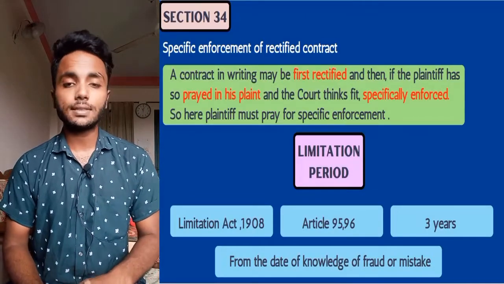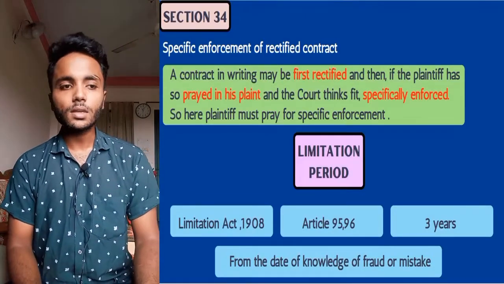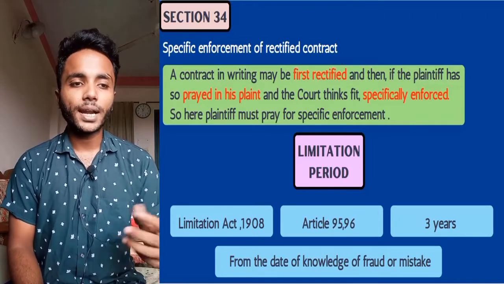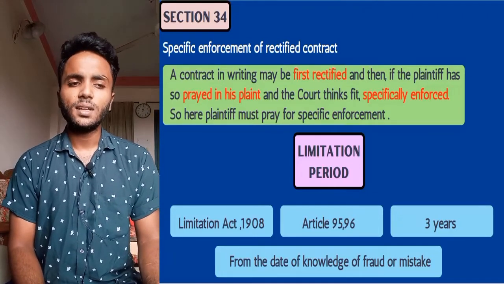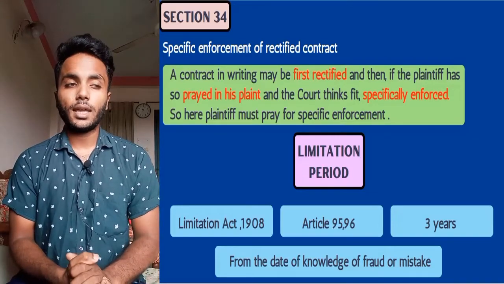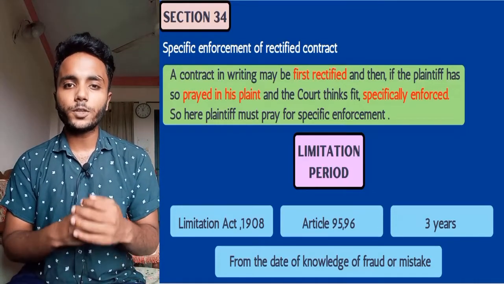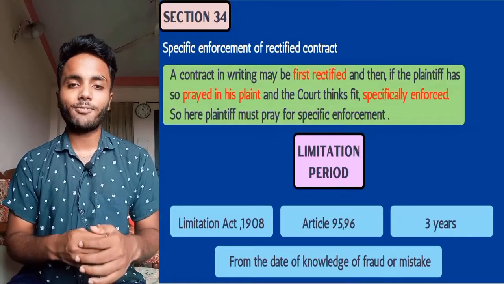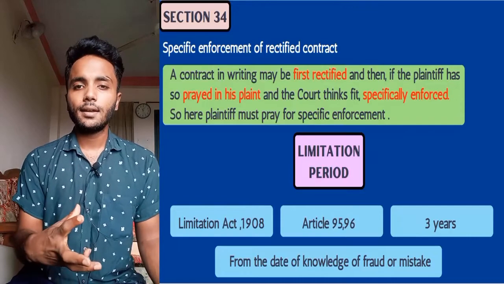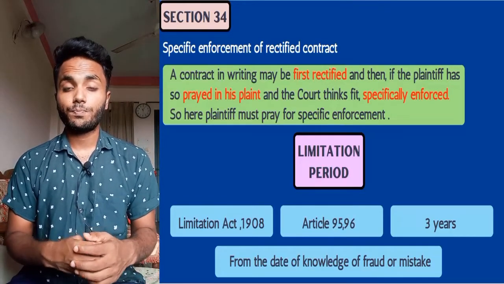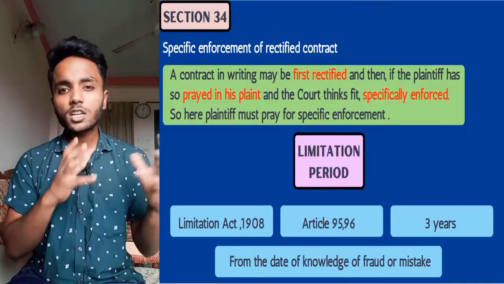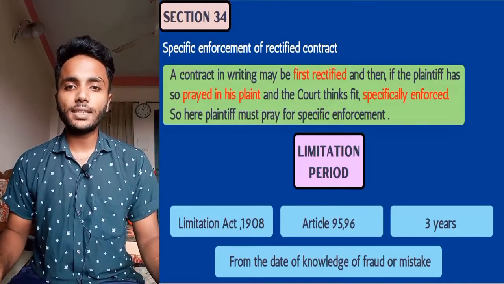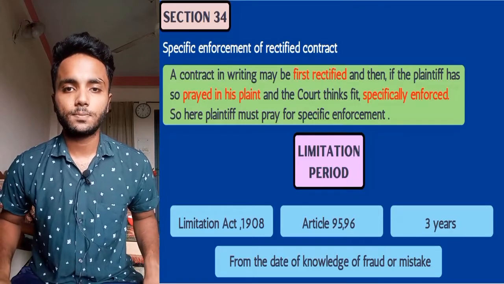Now we will discuss section 34. There it is written specific enforcement of rectified contract. Sometimes a suit for rectification of an instrument is filed, and the plaintiff also wants to specifically enforce that rectified instrument in a proper situation.